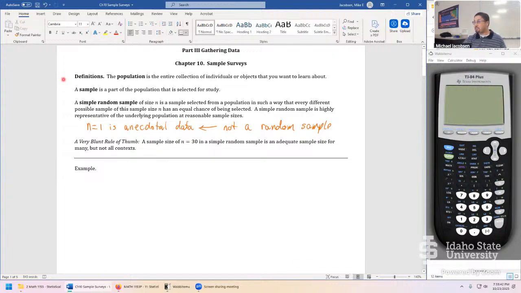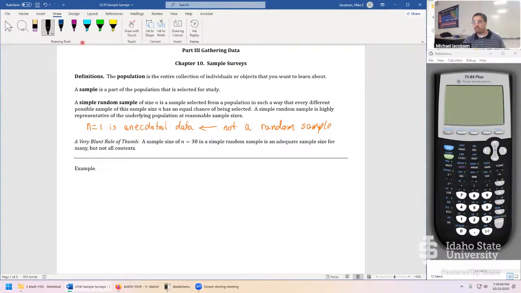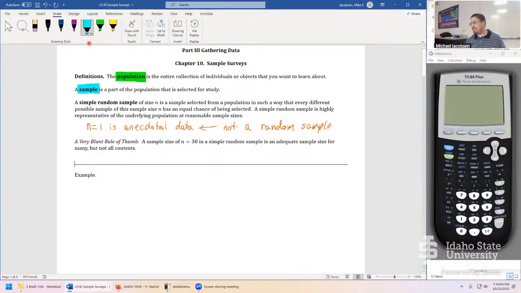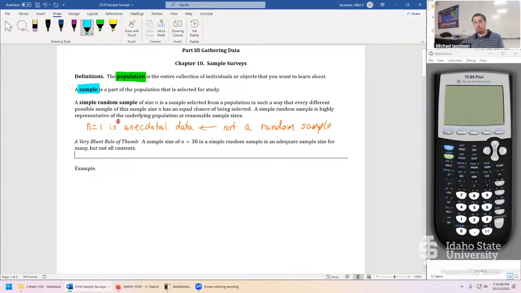Well, we briefly talked about what we were going to be doing in this section in the last 5 minutes before we called it a night. We're looking once again into a big dichotomy of a population, the entire collection of everyone we want to learn about, versus a sample, a part of the population which we select and decide to study. One thing that's really interesting about doing this kind of thing is the best way to get a nice random sample is through this particular sampling design, the simple random sample. And a lot of this stuff can go wrong in lots of interesting ways as well.